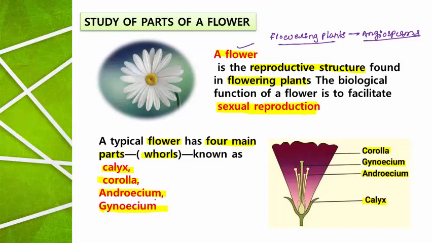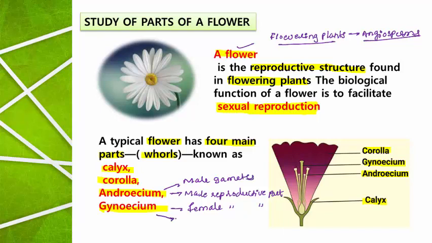Androecium represents the male reproductive part of a flower, and gynoecium represents the female reproductive part of a flower. So the male reproductive part, androecium, produces the male gametes. Gynoecium is the female reproductive part, and this produces female gametes.